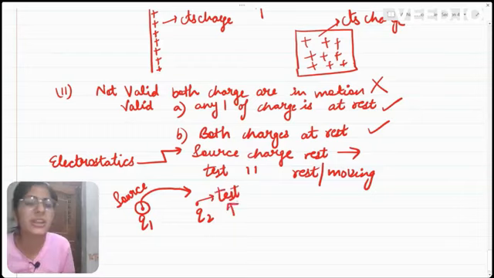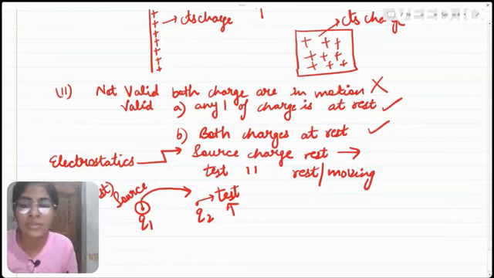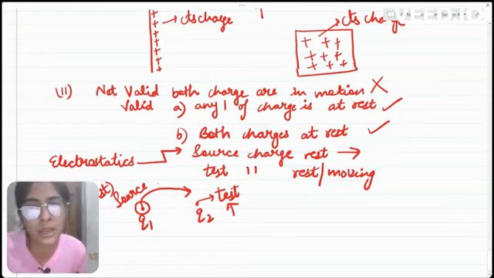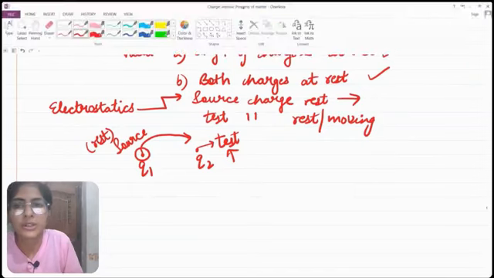This test charge can be at rest or moving, but the source charge should always be at rest if we are dealing with electrostatics. If the source charge also starts moving, then we enter the domain of electrodynamics, where Coulomb's law is not applicable. So this was the limitation of Coulomb's law. Let us move towards the next topic.